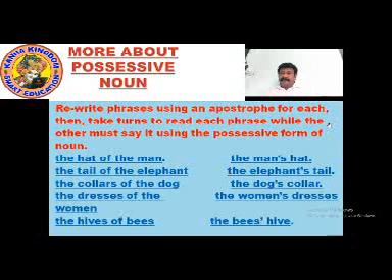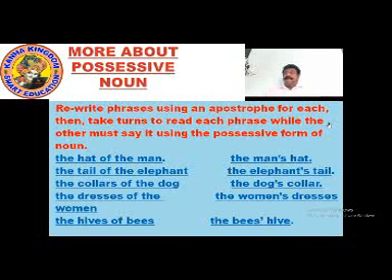So, what will make the possessive form? Whose hat is it? It's the man's hat. So, how do we write it? We have to show that the man is possessing the hat right now. When we say man's, what is in the possession of the man? The hat is in the possession of the man. So now the possessive form of the noun: the man's hat. The phrase becomes the man's hat.